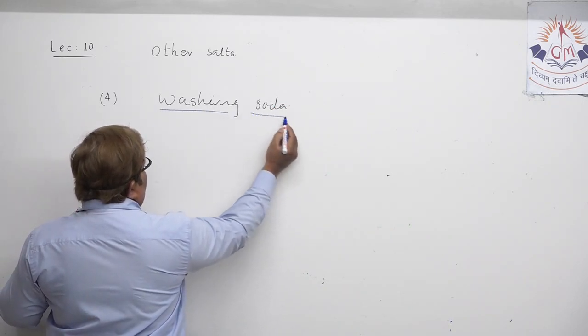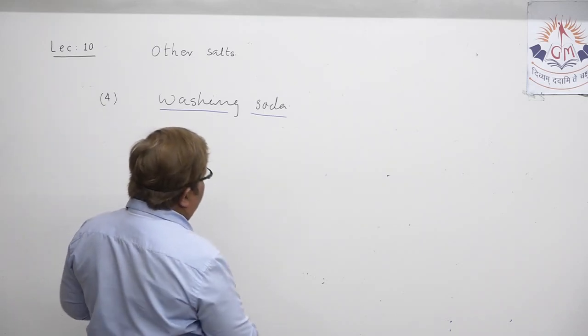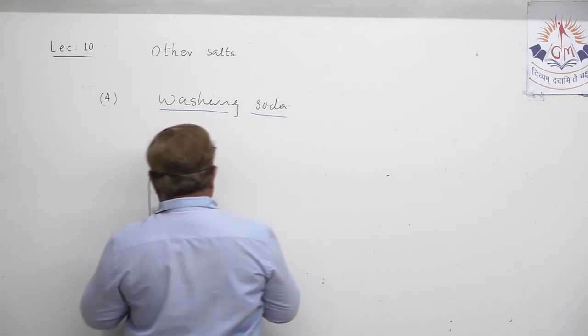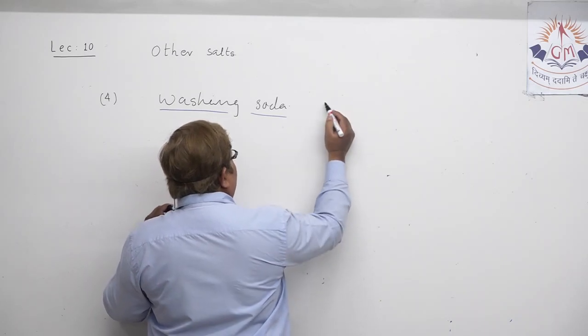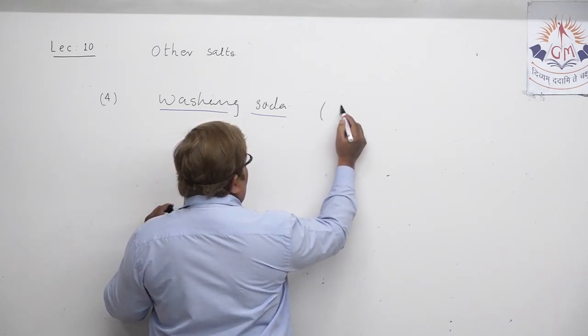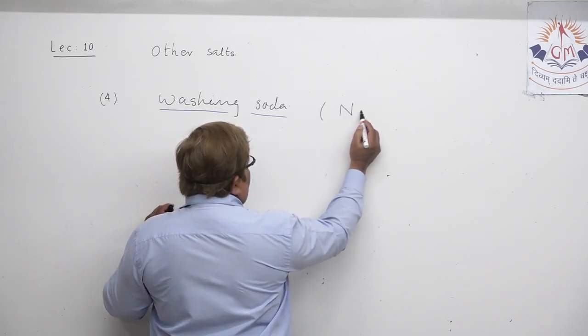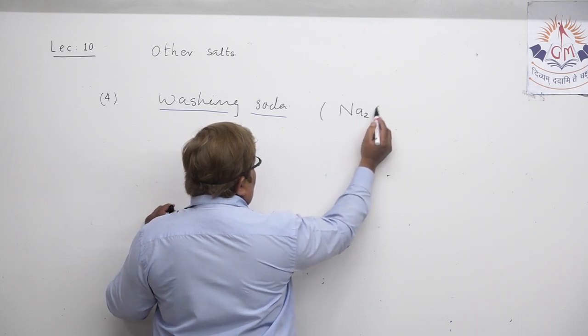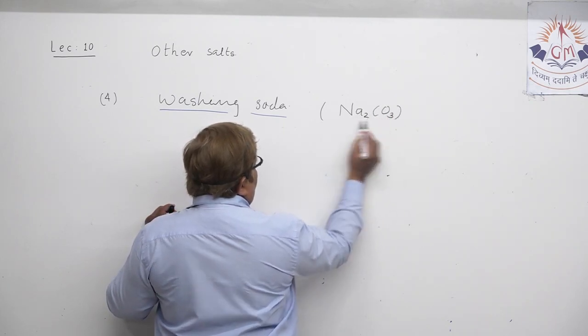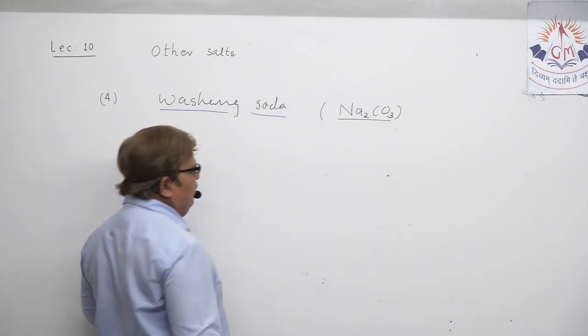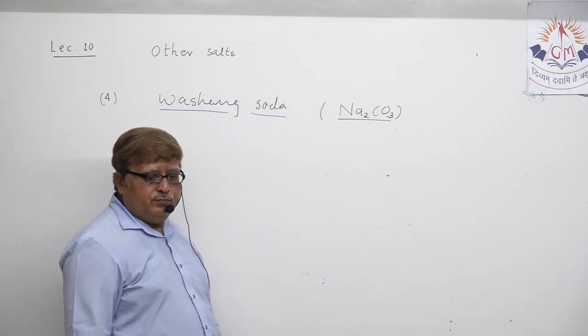Understand, like that one is known as baking powder, this is known as washing powder, and it has a particular chemical formula, and that formula is Na2CO3. It is chemically spoken as sodium carbonate.